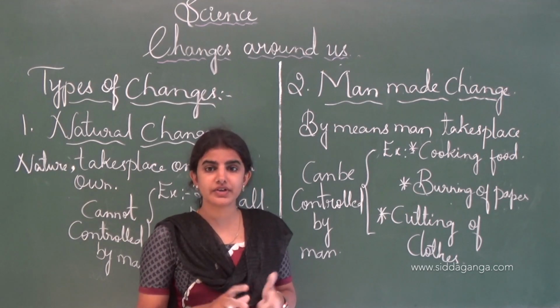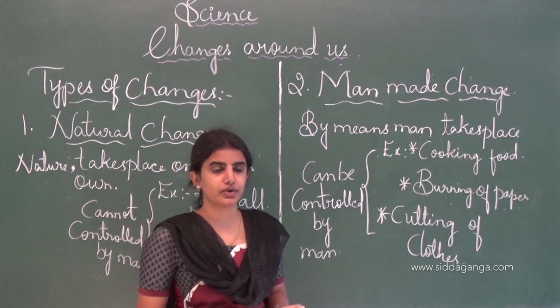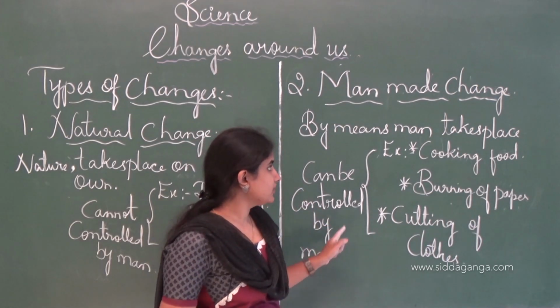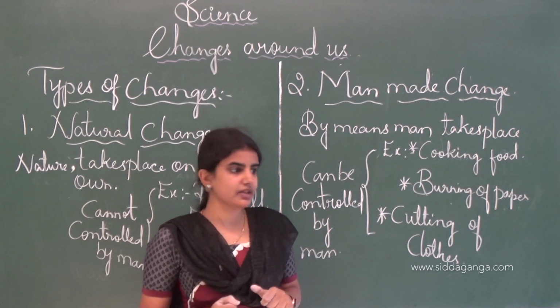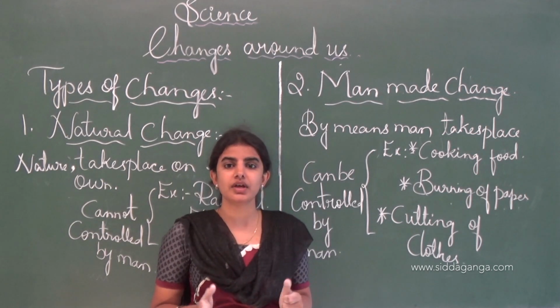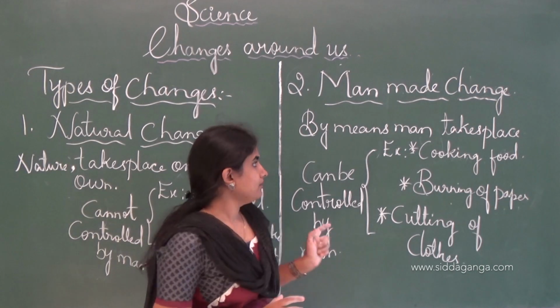See, if we don't light up the paper, then it will not burn, it is in our control. These man-made changes can be controlled by man. And the cutting of the cloth, if we don't cut the cloth, then it will not change, these changes we call man-made change.